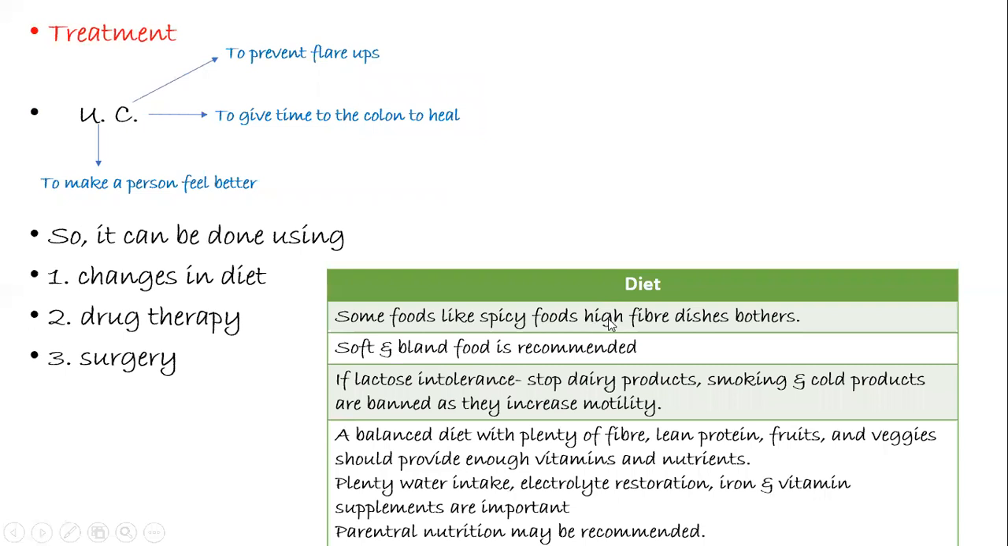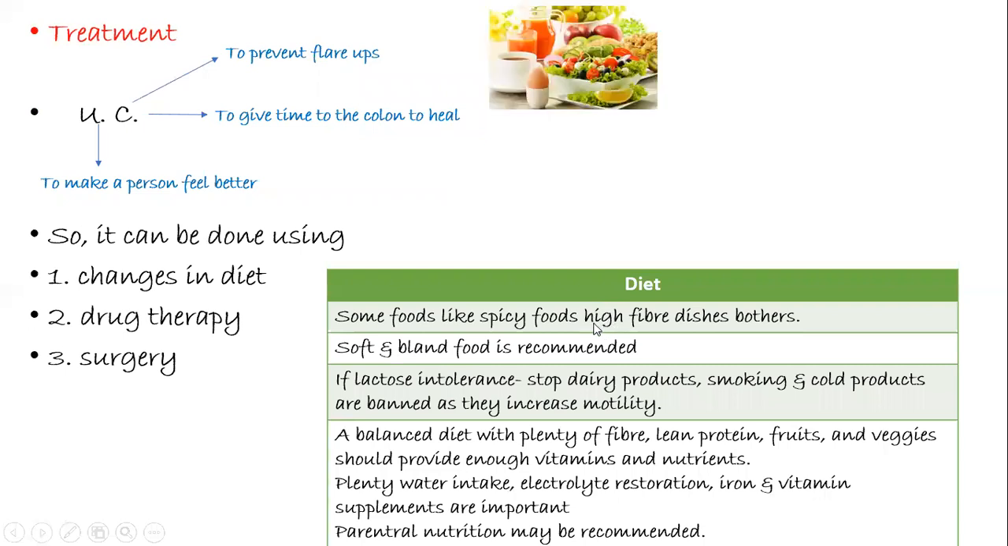Now, what changes can you make in the diet? Some foods like spicy food or food which is high in fiber bother the person. So you have to avoid eating fibrous and spicy food. Go for soft and bland food. If a patient is lactose intolerant, then you have to stop dairy products, you have to stop smoking, and you have to ban cold products as they increase the motility.